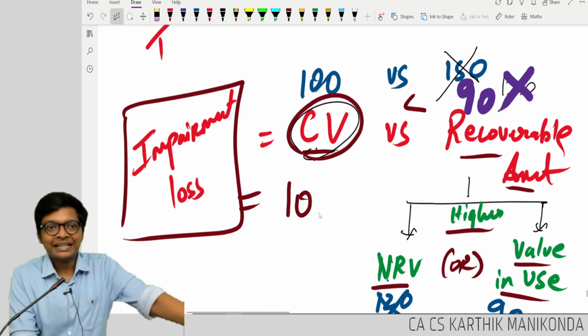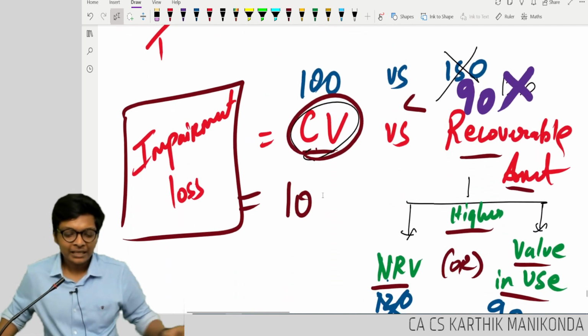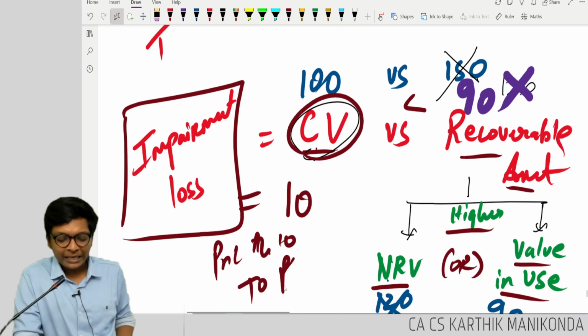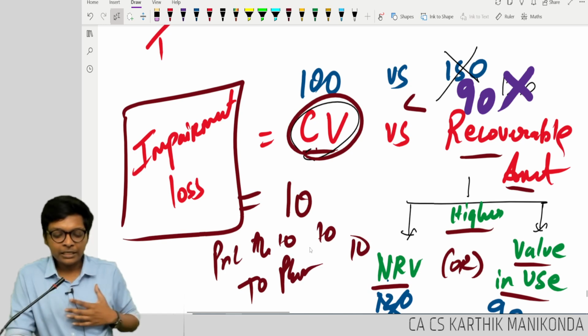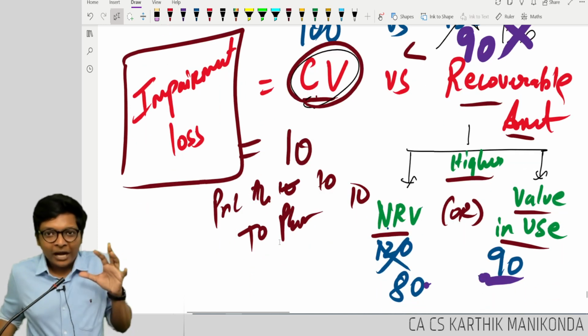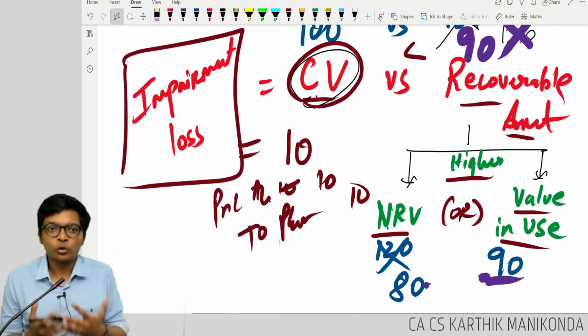What is the loss, guys? 10. For this 10, I will pass entry in MRF books. I will write P&L account debit 10, to plant and machinery 10, and write off my asset to the extent of 10. Are you following what you have to do? This only you will learn in book, what you have to do.